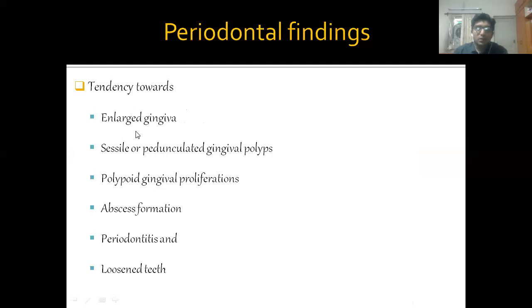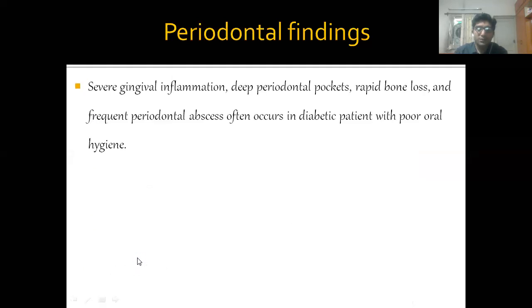HbA1c, BT, CT, TLC, and DLC, fasting blood glucose and postprandial blood sugars. The same periodontal findings are enlarged gingiva, abscess formation, periodontitis. Now these are periodontal findings: severe gingival inflammation, deep periodontal pockets, rapid bone loss. Frequent periodontal abscess often occurs in diabetic patients as compared to non-diabetic patients.